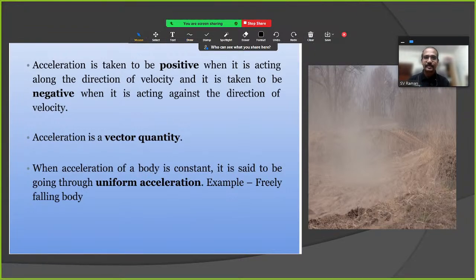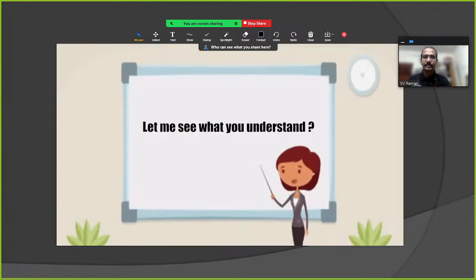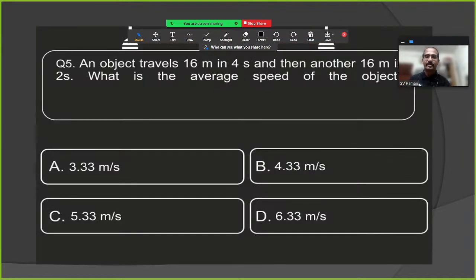Next. Let's see what the children have understood till now. The first question: An object travels 16 meters in 4 seconds and then another 16 meters in 2 seconds. What is the average speed of the object?